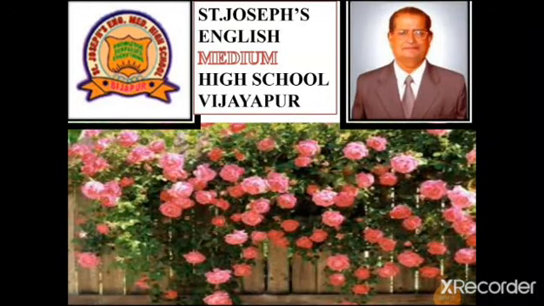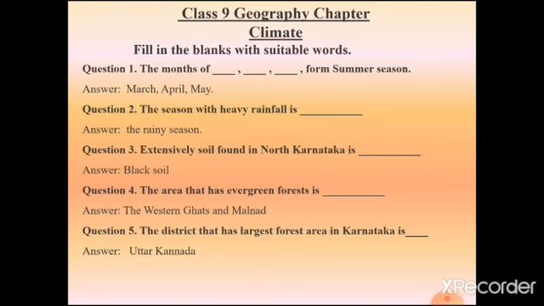Dear students, we have studied the climate, soil and natural vegetation lesson in the previous part. Now let us discuss the questions and answers of this lesson. Let us start with the fill in the blank questions. There are 5 fill in the blank questions given here. Let us discuss one by one.